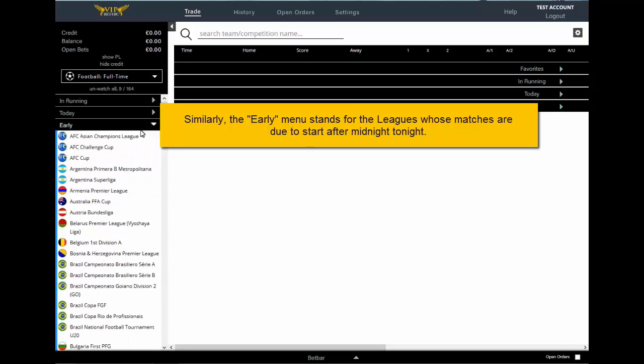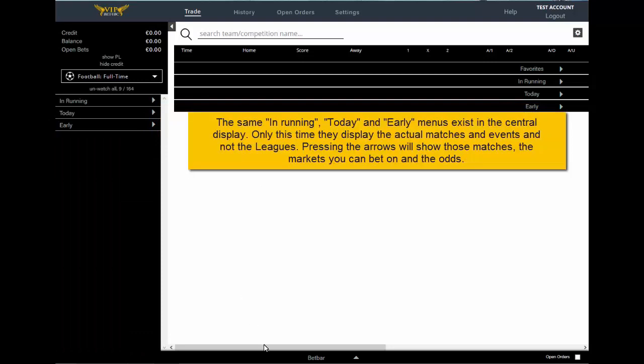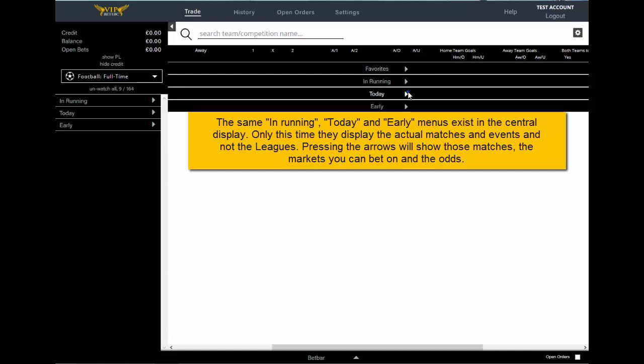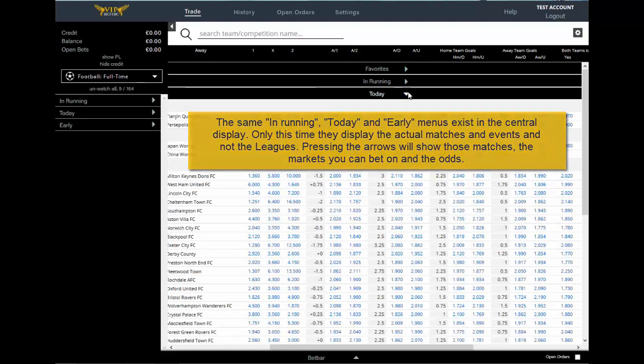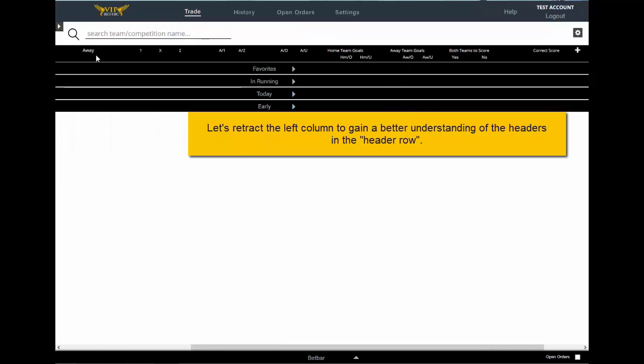Your next step will be to bring up the actual matches, markets and odds. The central display contains the same three menus as the left column, plus a fourth one that's labeled Favorites. Pressing any of the right-pointing arrows will show the results and allow you to proceed to the next betting step.